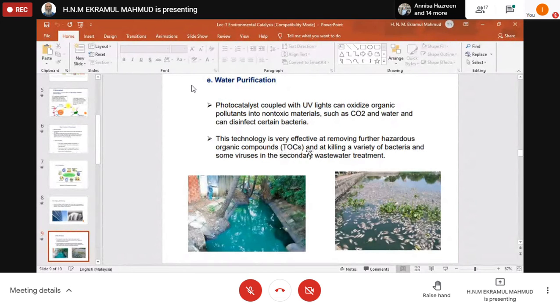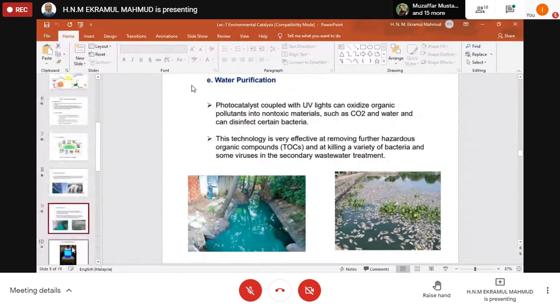Okay. Or I'm not sure, we have to check again. The toxic organic chemicals can also be TOC. Okay. And another term is there, TOC, total organic carbon, I think. Anyway, that is your organic compounds that's not harmful. So we need to treat this one, and kill bacteria and various viruses also in the secondary wastewater treatment.